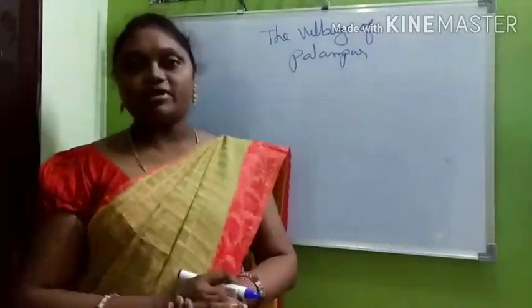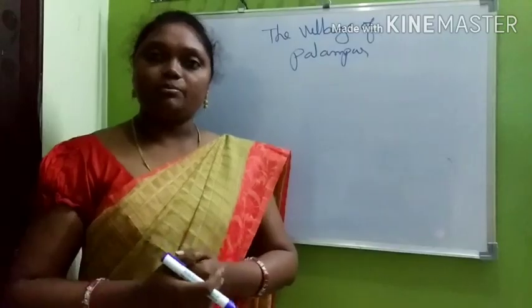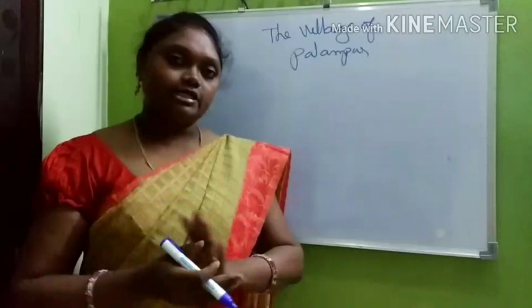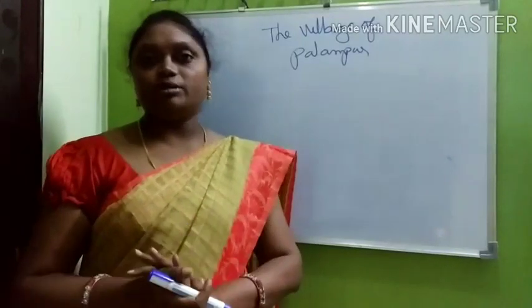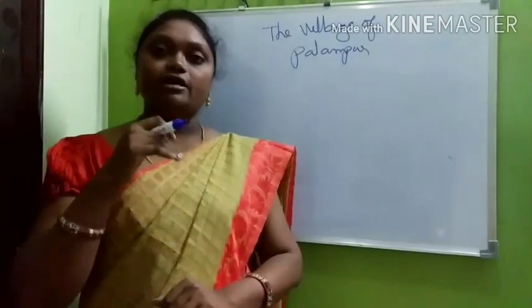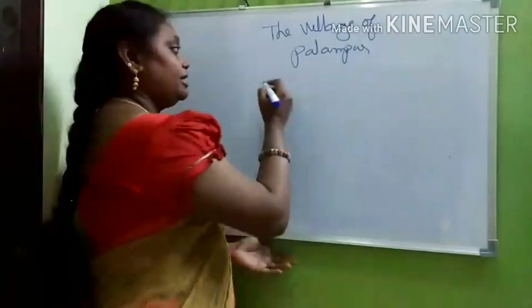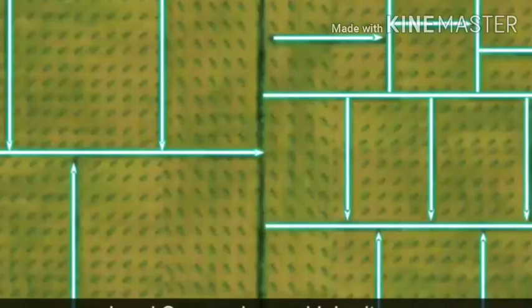The next topic we will learn about is land distribution. Up to here, everyone understood how they do farming, what type of farming they cultivate, traditional farming methods and modern farming methods. In modern farming methods they use HYV seeds, and now, in Palampur village, how is the land distributed? Land is a natural resource. Here is how the land has been distributed.